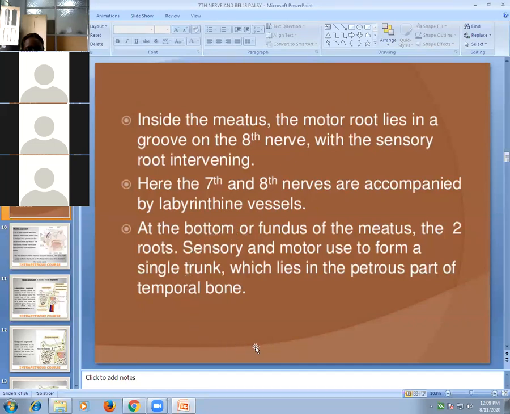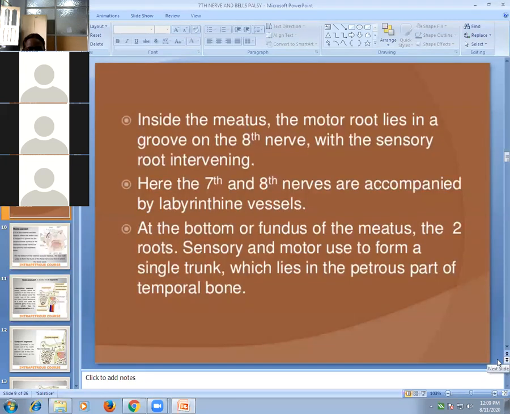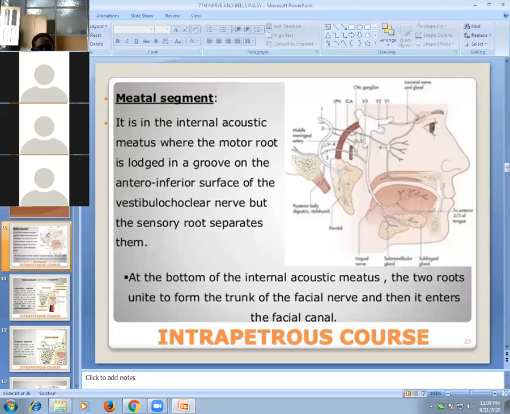The intrapetrous course is divided into three segments. First, the meatal segment, in the internal acoustic meatus, where the motor root is lodged in a groove on the anterior inferior surface of the eighth nerve. At the bottom, the two roots join and form a single trunk. That is the meatal segment.